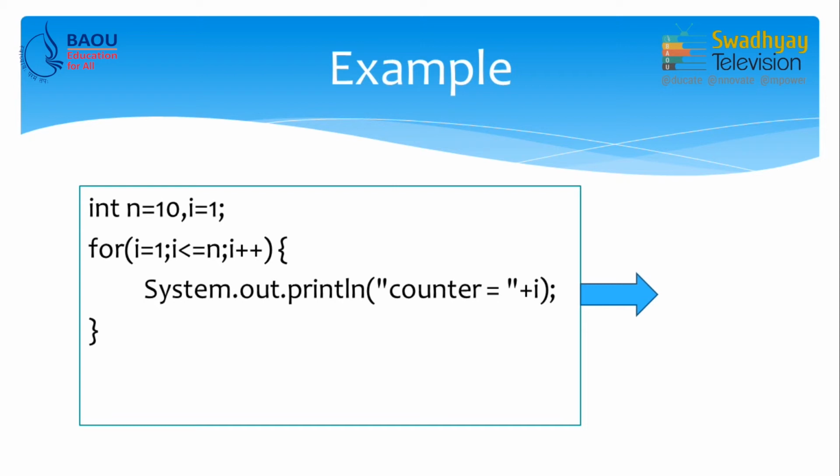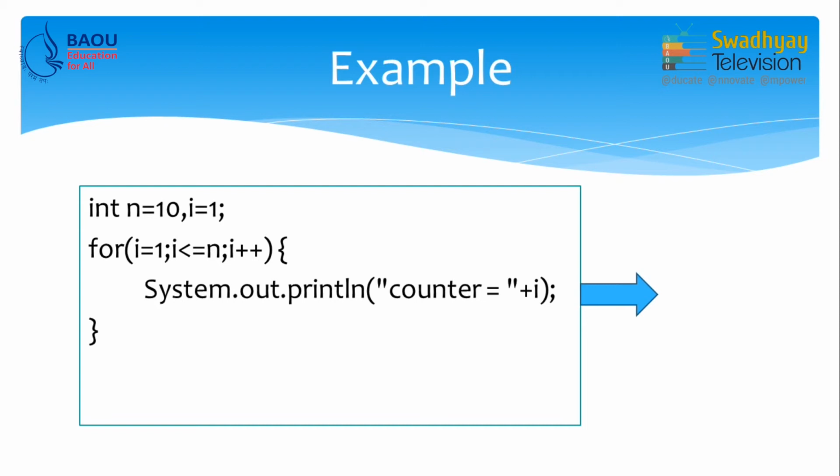We want to repeat this loop until I becomes 10. So, here I write down I less than or equal to n, which is 10, and in increment part we write down I plus plus, that means we want to increment value of I each time loop is executed, and inside loop we want to display the value of I or counter variable. So, we write down counter is equal to value of I.